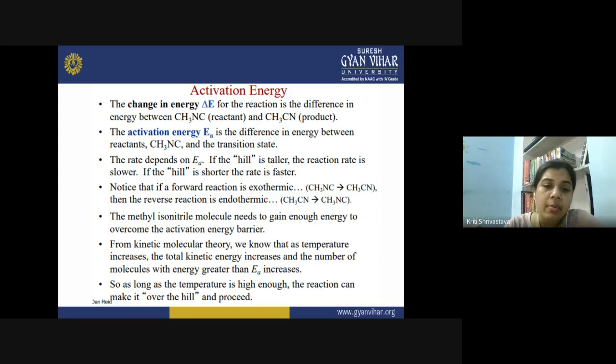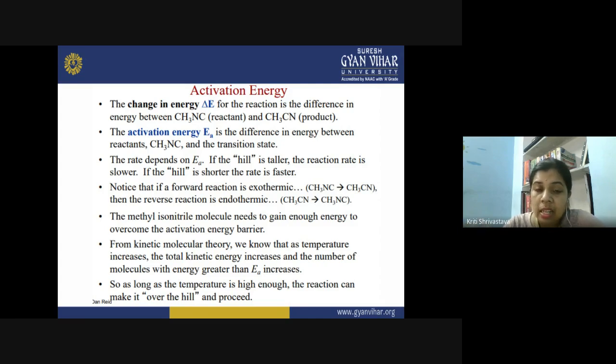From the kinetic molecular theory, we know that as the temperature increases, there is a total increase in the kinetic energy, and the number of molecules with energy greater than the EA increases. So, once you start providing heat, or energy, to the reactant molecules, more molecules will have the energy to cross the activation energy barrier, and that is how the rate of the reaction increases, because now more and more reactant molecules are able to perform the reaction.